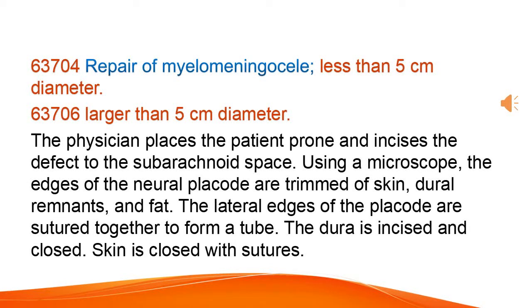The physician places the patient prone and incises the defect to the subarachnoid space. Using a microscope, the edges of the neural placode are trimmed of skin, dural remnants, and fat. The lateral edges of the placode are sutured together to form a tube. The dura is incised and closed. Skin is closed with sutures.